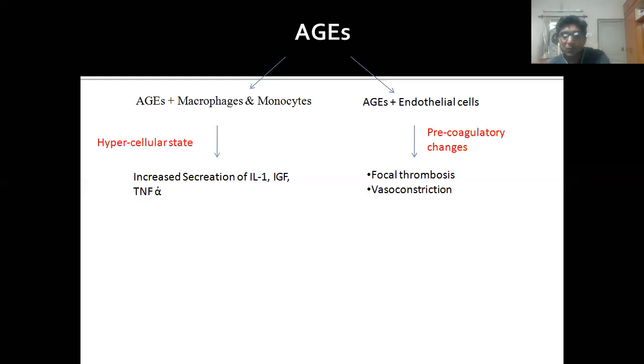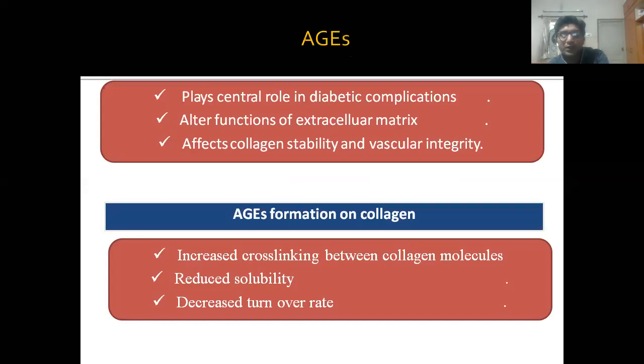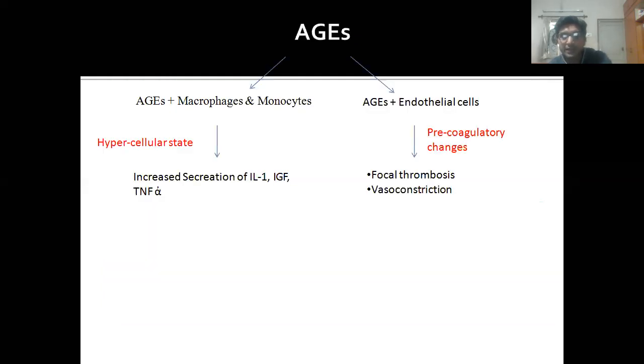So three main important functions are decreased turnover rate of collagen, regenerative capacity of the collagen fibers is reduced. Second is they combine with macrophages, hyperresponsiveness of macrophages, increased secretion of interleukin 1 beta, tumor necrosis factor alpha, which results in increased production of osteoclasts, ultimately leading to resorption of the alveolar bone. And third is combines with endothelial cells, which leads to precoagulatory changes, that is changes in the intrinsic and extrinsic pathway, and ultimately leads to focal thrombosis. Chances of blood clots are more if they combine with the endothelial cells.